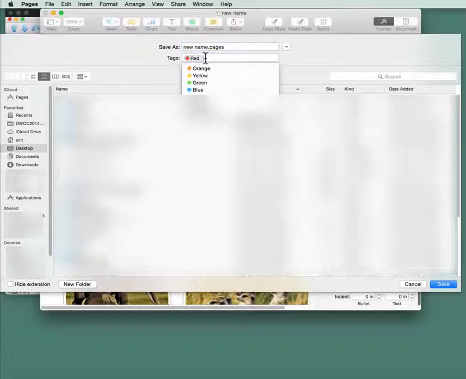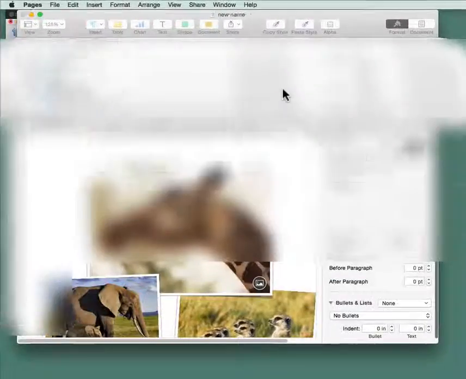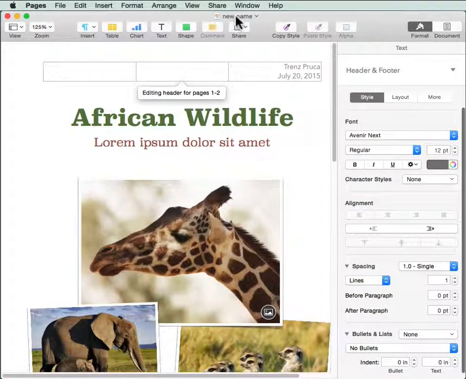On a Mac I can set the tag right there, and I could save it with a name, but this is going to make a copy of it. So if I give this a new name 2, and I save it, that will make a new copy of the file. They don't work the same way. This is just renaming it right here, right within the file, and moving the same file.